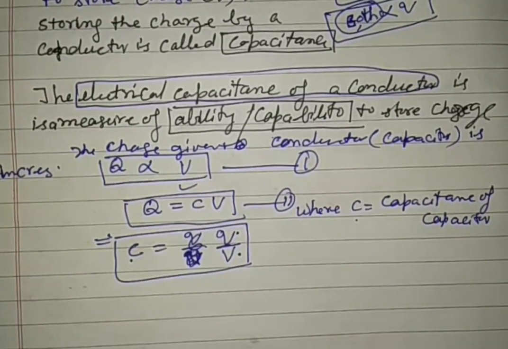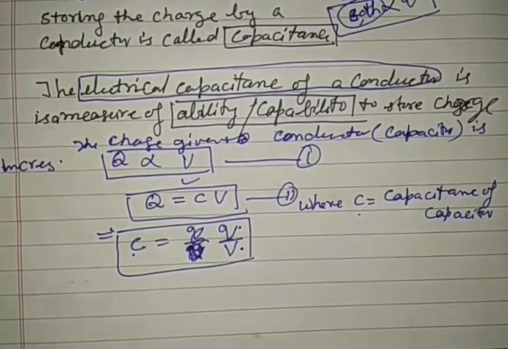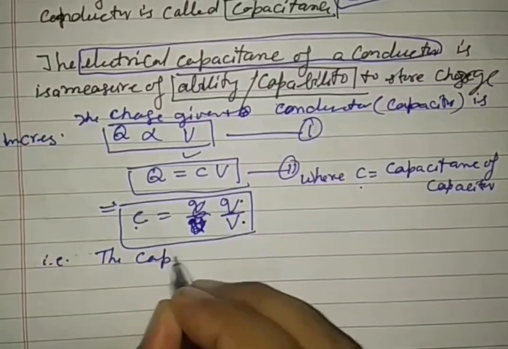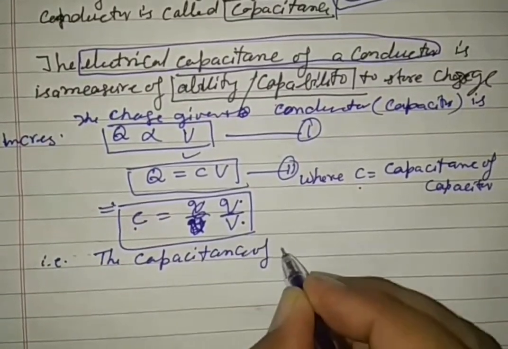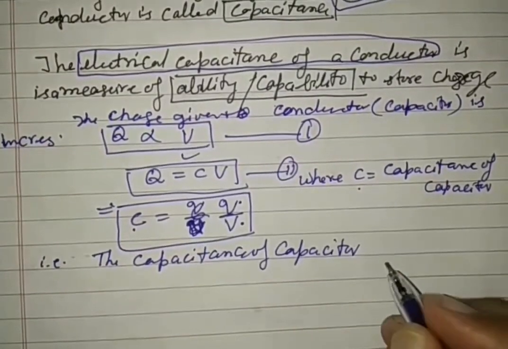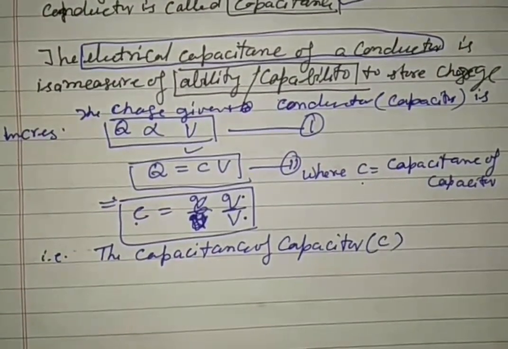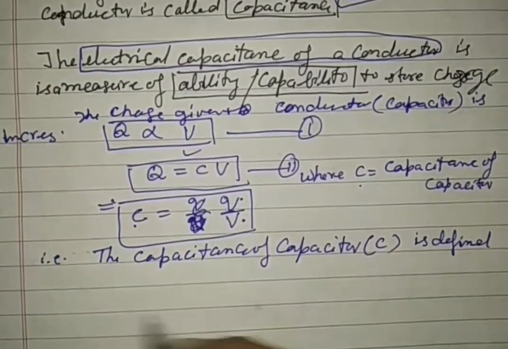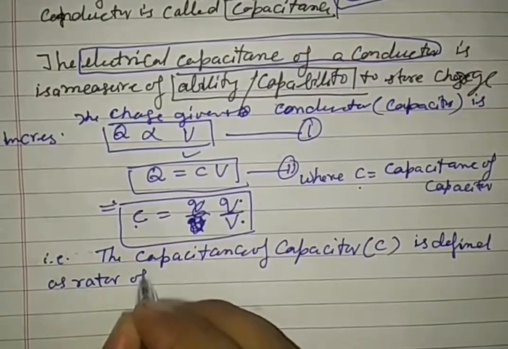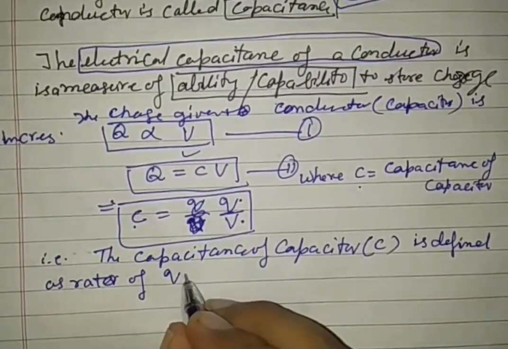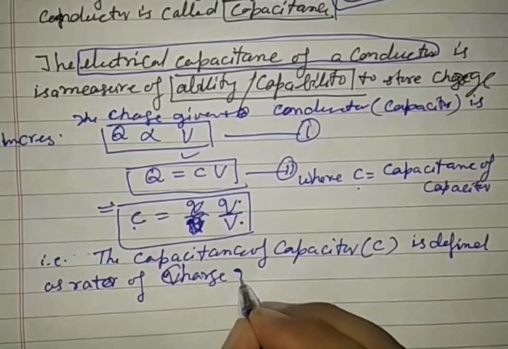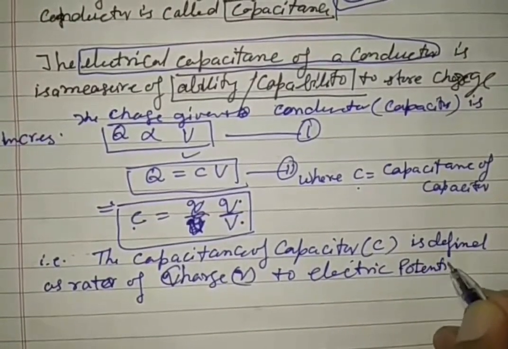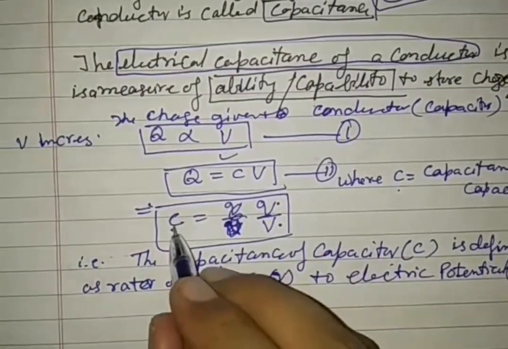So we have one more mathematical definition: the capacitance of a capacitor, denoted by C, is defined as the ratio of charge Q to electric potential V. See here carefully.